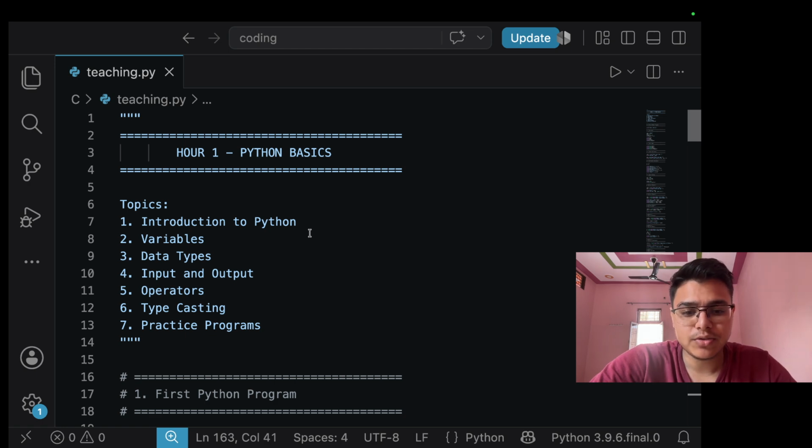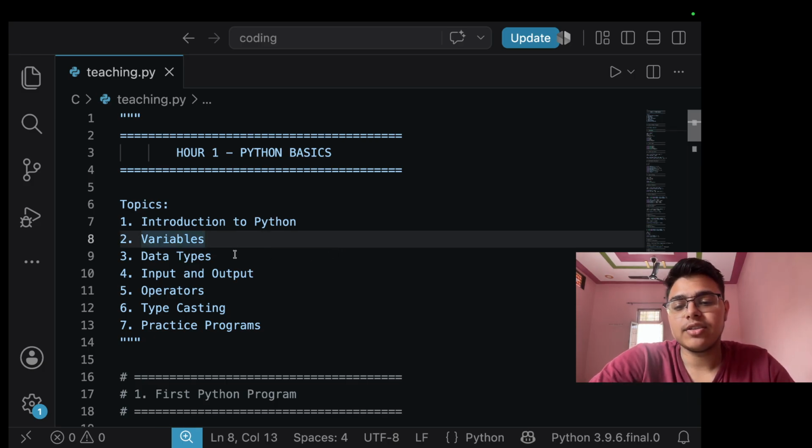It's free and open source, and you can use it on any platform: Windows, Linux, Mac OS. I'm using Mac now. Other advantages of learning Python are large community support, and there are a huge number of libraries and frameworks which help this language. Now, where can we use Python?